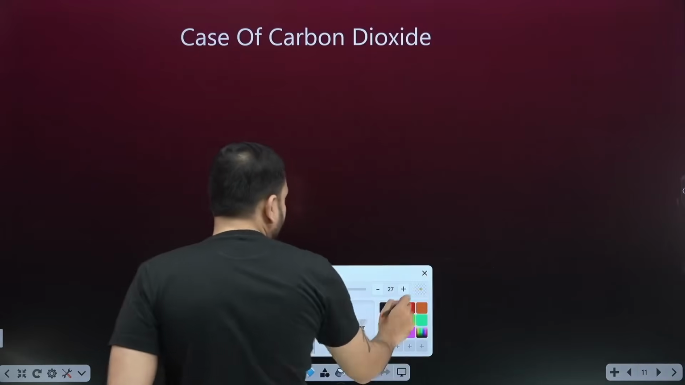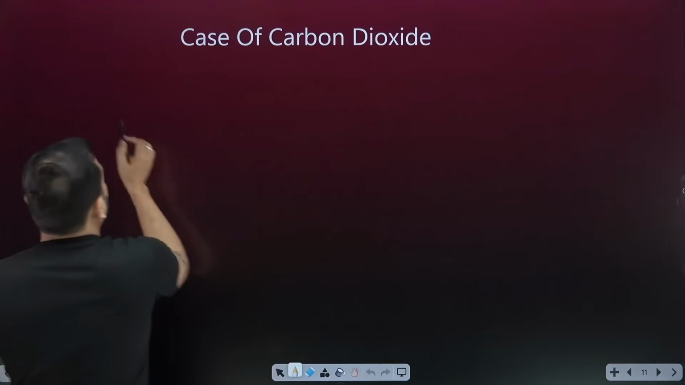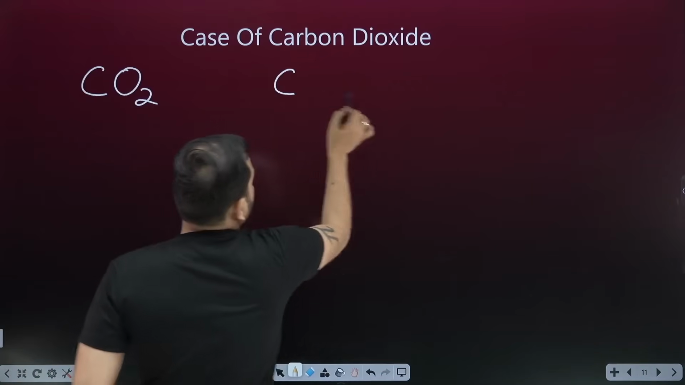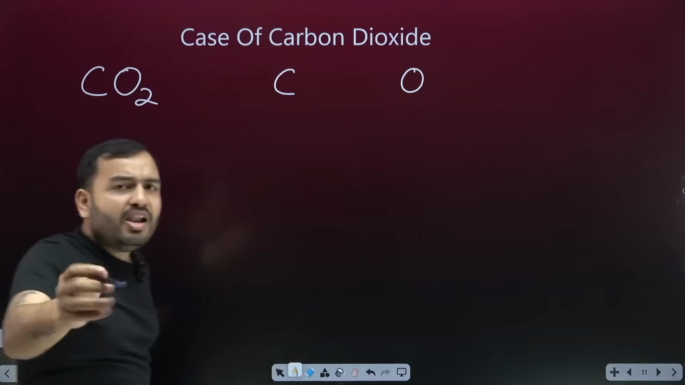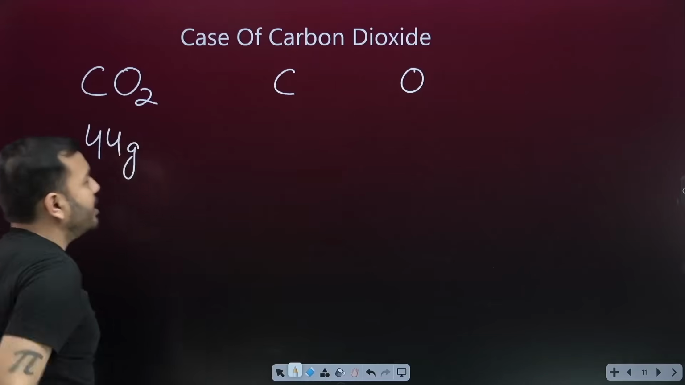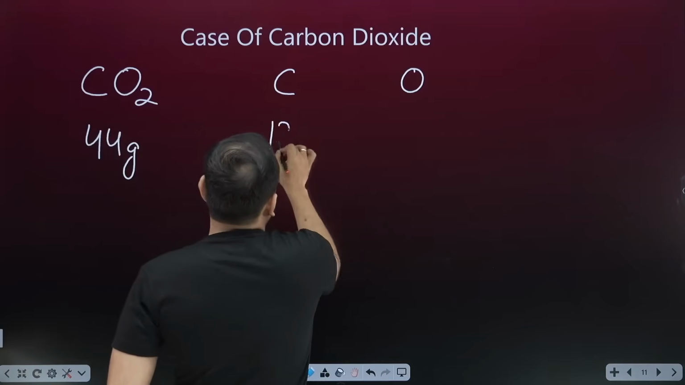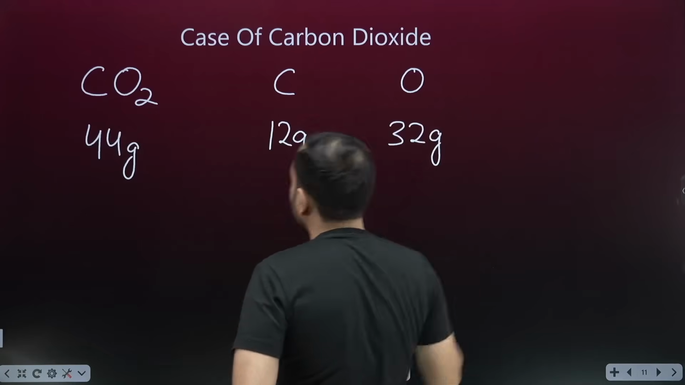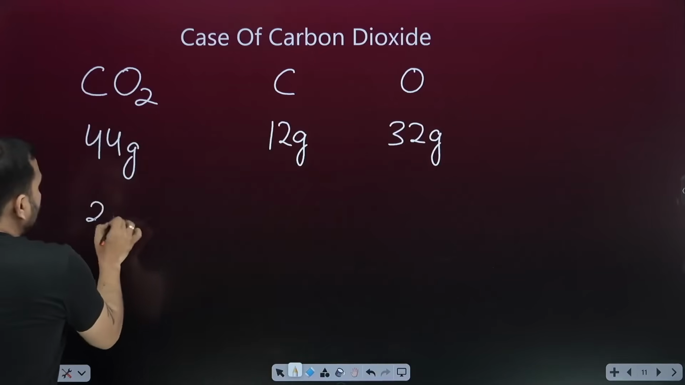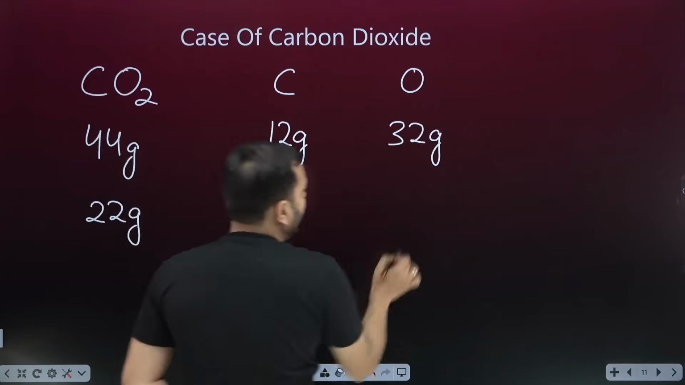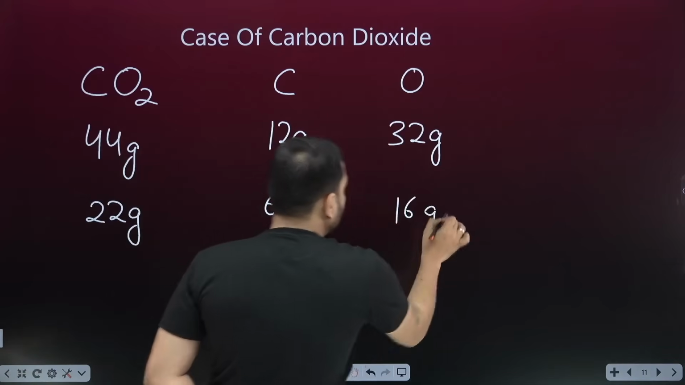I will explain it in free flow. The formula of carbon dioxide is CO2. So what is it made from? It is made from carbon and oxygen. Suppose I take 44 gram of carbon dioxide. I see it has 12 gram of carbon and 32 gram of oxygen in it. Suppose I take 22 gram of carbon dioxide. Then I see it has 6 gram of carbon and 16 gram of oxygen.